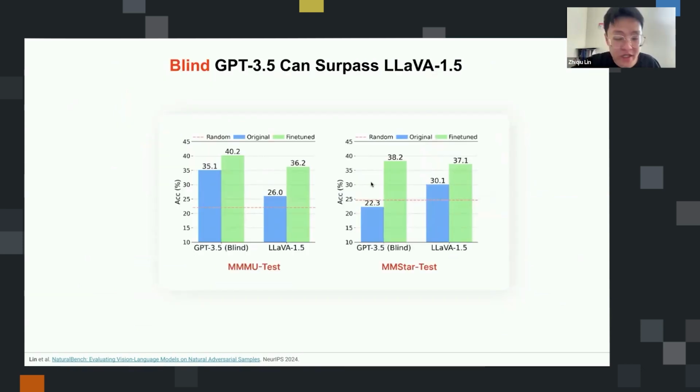Yeah, and here's some quantitative evaluation. We actually tried a blind ChatGPT on those benchmarks, and it shows that a blind language model can actually surpass a reasonably good vision language model, which in this case is Llama 1.5.